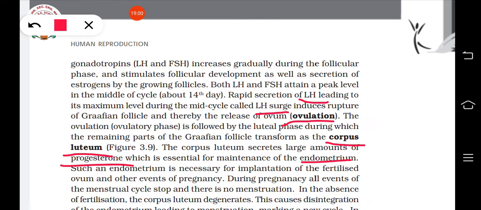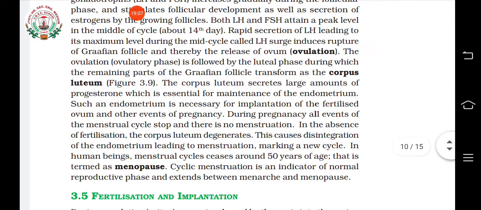Understood? So you can see that if no fertilization happened, then it will result in the degeneration of this endometrium, and that results in the decrease of which one? In the decrease of progesterone, and again what will happen?